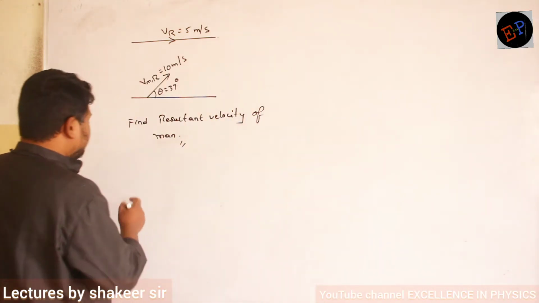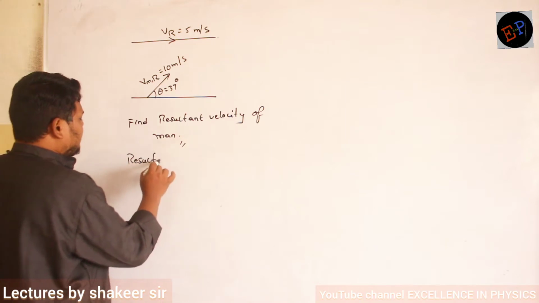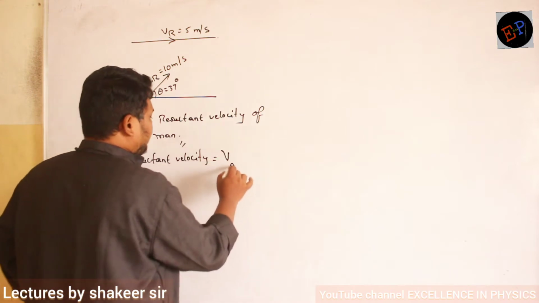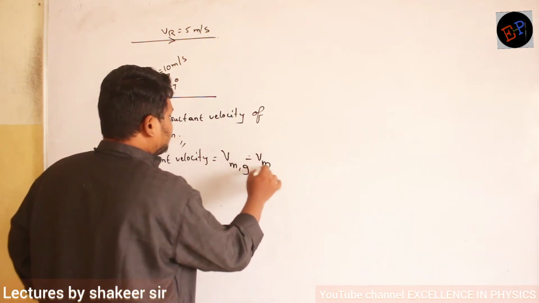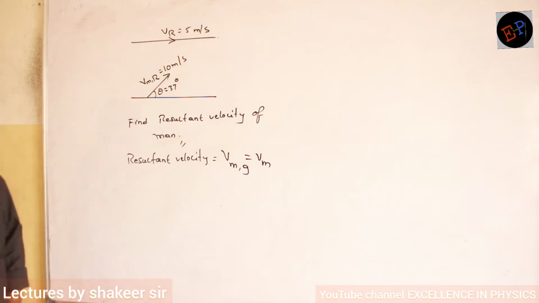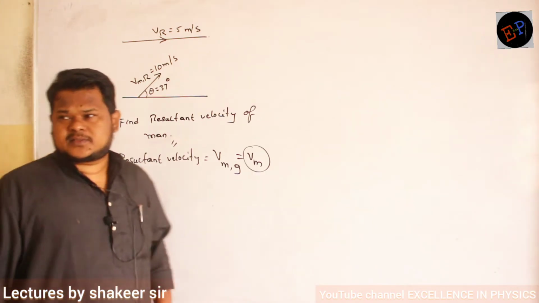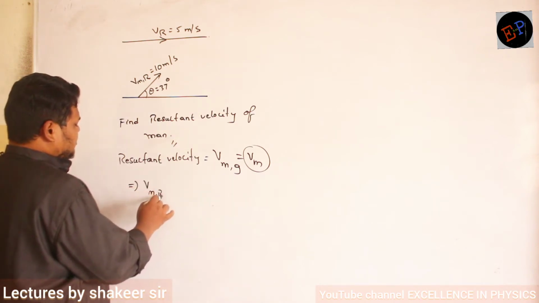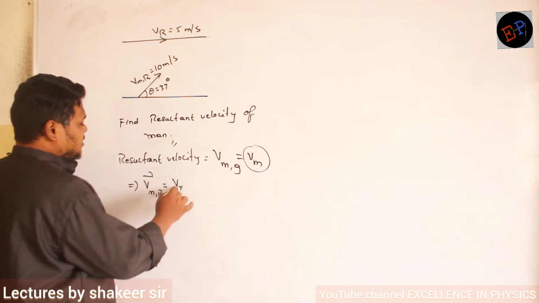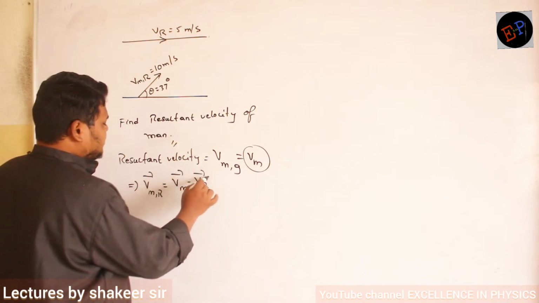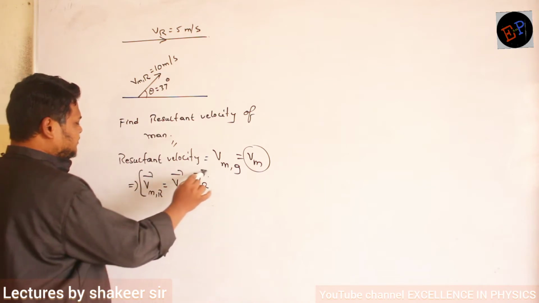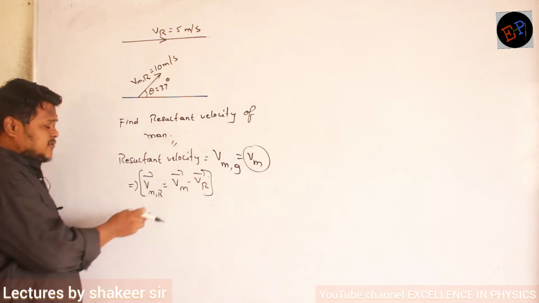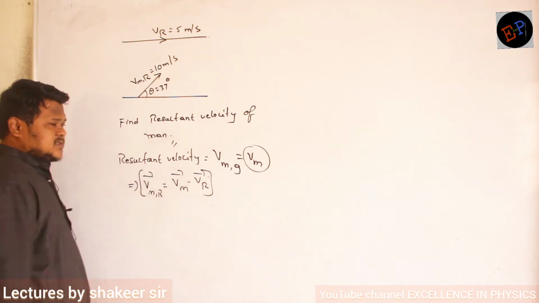So here, what is meant by resultant velocity? Resultant velocity is nothing but the velocity of man with respect to ground, or you can just write velocity of man also. This is what you are supposed to calculate. Now, velocity of man with respect to river can be written as velocity of man minus velocity of river. This is how I can write according to the relative velocity concept. V12 is equal to V1 minus V2. That's all. So velocity of man with respect to river is nothing but velocity of man minus velocity of river.